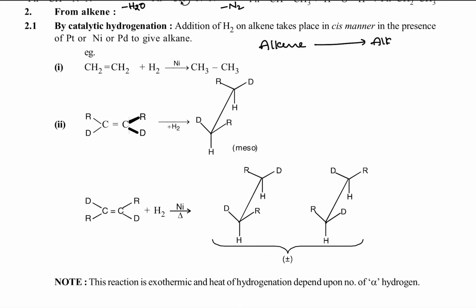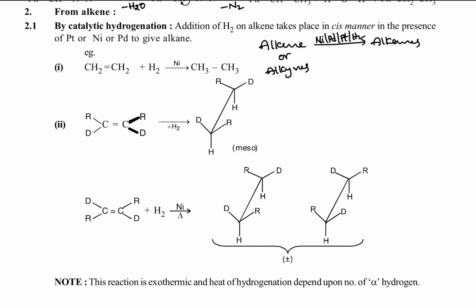Not only alkenes, alkynes are also converted into alkanes in the presence of nickel, palladium, platinum and hydrogen gas. Those reactions are called the Sabatier-Senderens reaction.